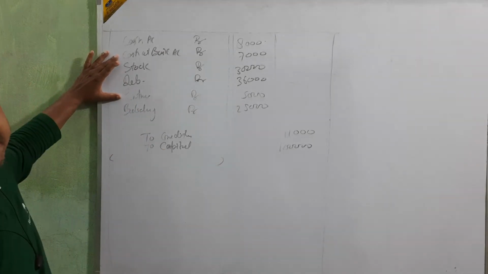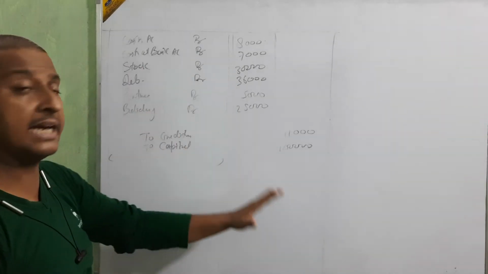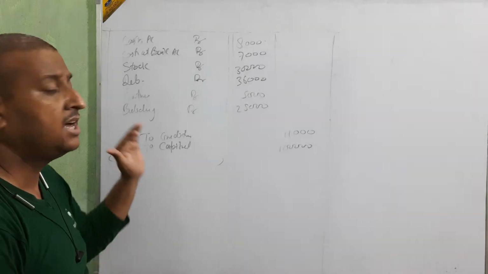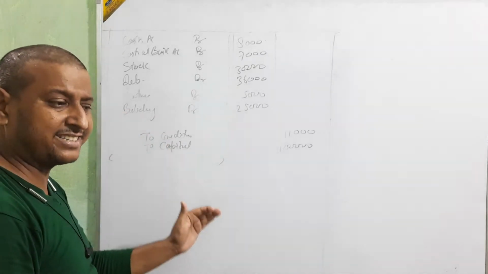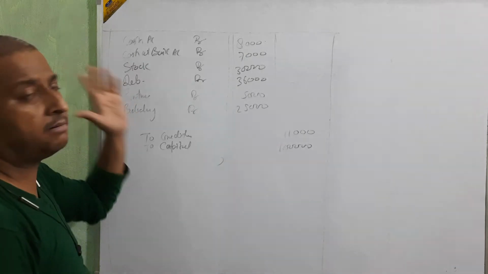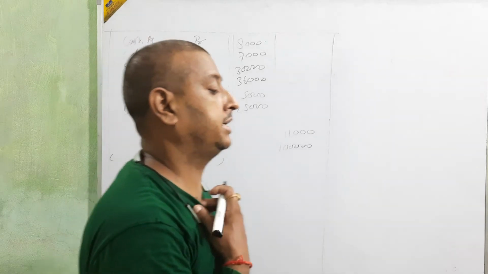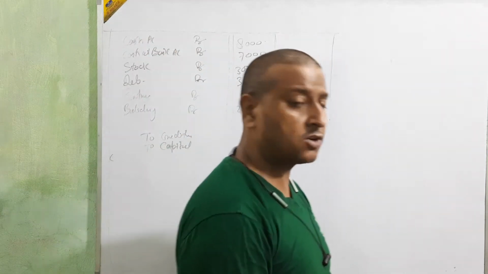All the assets are debited, all the liabilities credited. If assets are more than liabilities, then capital comes on the liabilities credit side. If liabilities or credit side are more than the asset side or debit side, then goodwill will come on the asset side. Okay, beta. Now we are going for the next entries given in the question.